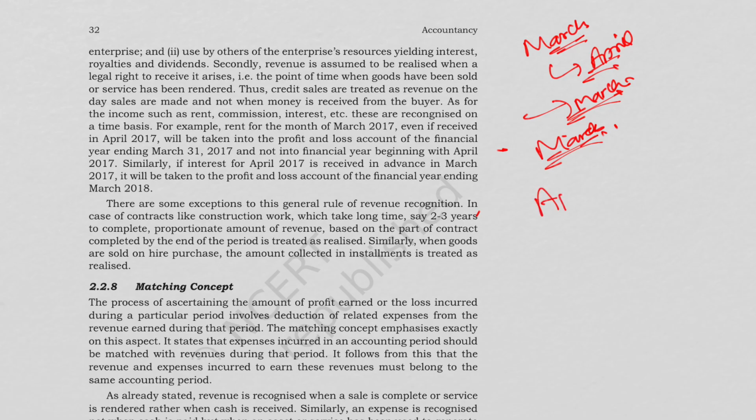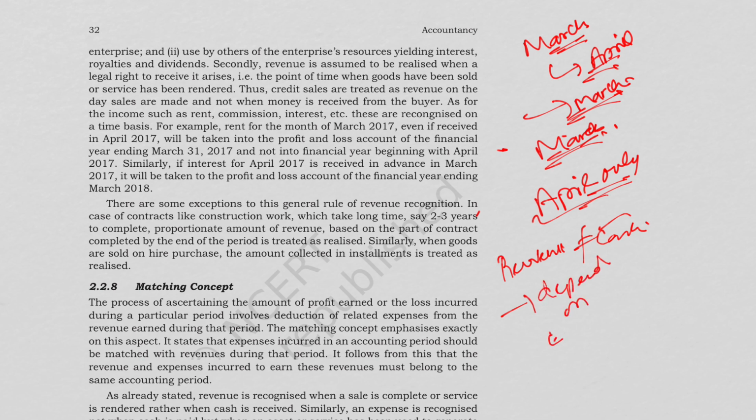It will be recognized in April only. So there's one exception in it. For example, in construction contracts, the revenue is recognized proportionately, and in hire purchase, revenue is recognized as installments are received. So just remember that when we say revenue, it is not equal to cash. Revenue basically depends on earning.